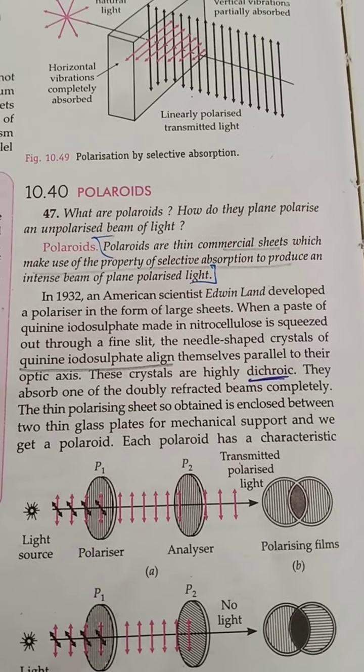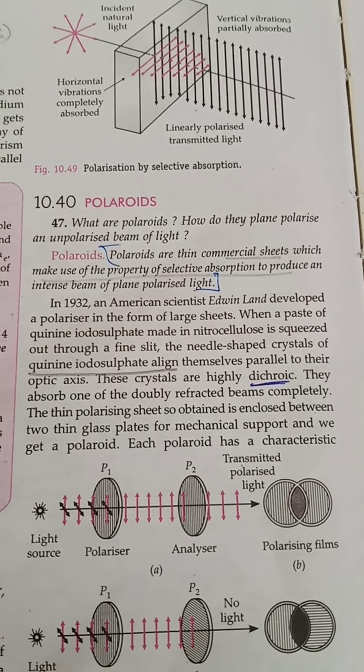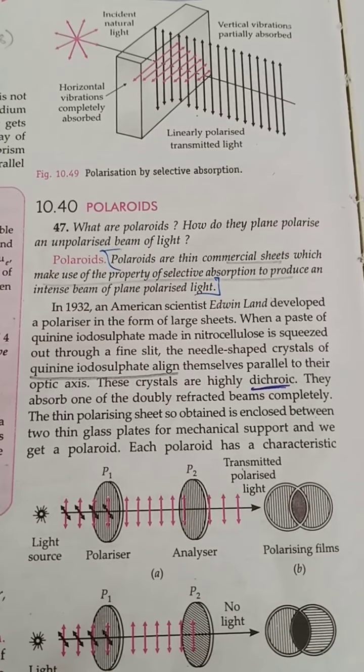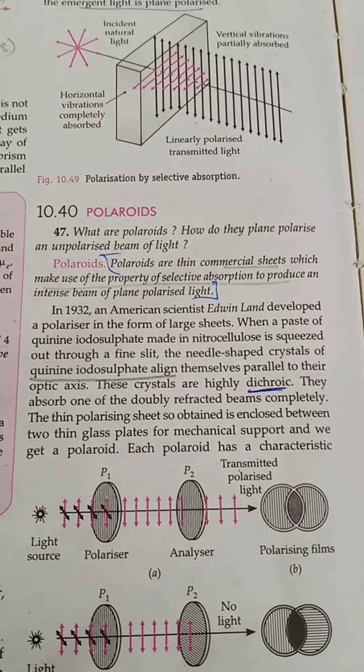Next topic is Polaroids. Polaroids are thin commercial sheets which make use of the property of selective absorption to produce an intense beam of plane polarized light.